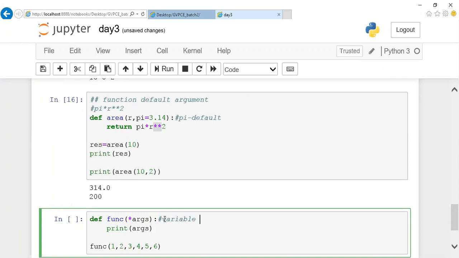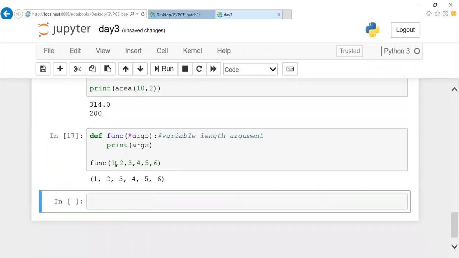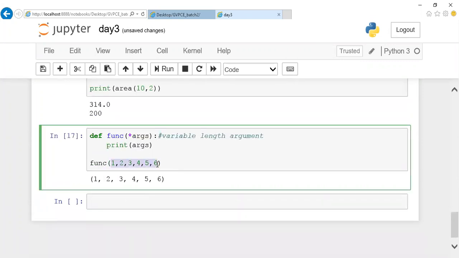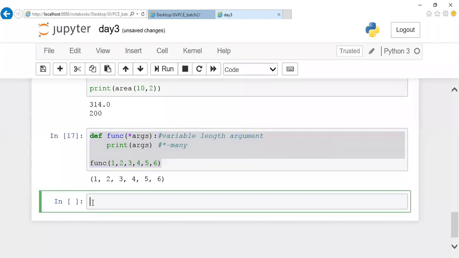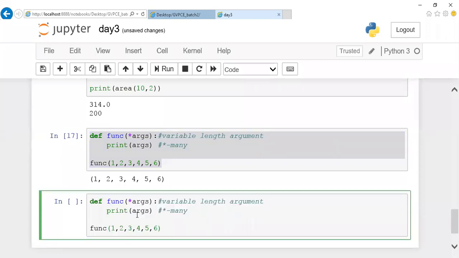Variable length argument. When I execute like this, you can notice that these values have been accepted by a single variable. This star means many. In the majority of cases, we'll be using star, guys. Keep in mind, star means many. I'm going to accept many parameters, so you can receive many parameters like this. You can print it. If I want to do some calculation, is that possible? Yes, you can do it. If you want to do some manipulation, I can do it.